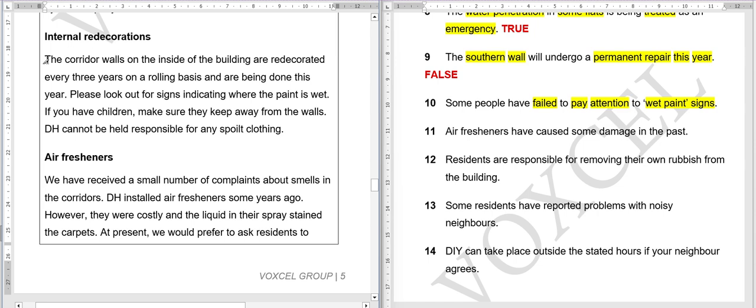Internal redecorations. The corridor walls on the inside of the building are redecorated every 3 years on a rolling basis and are being done this year. Please look out for signs that indicate the paint is wet.